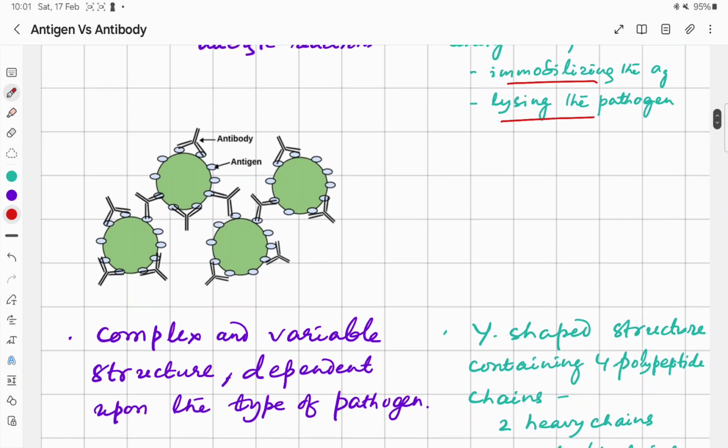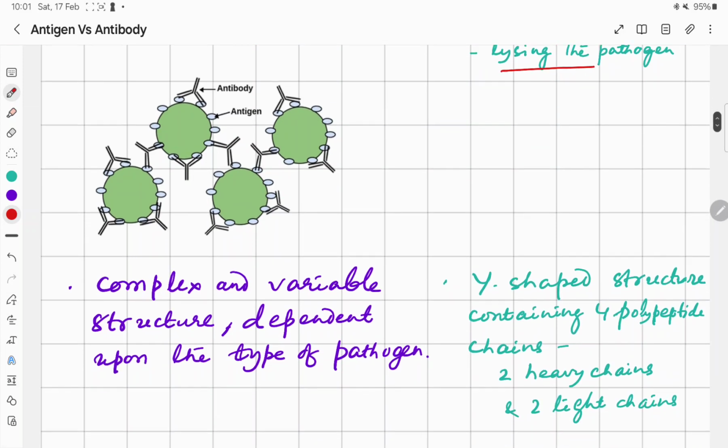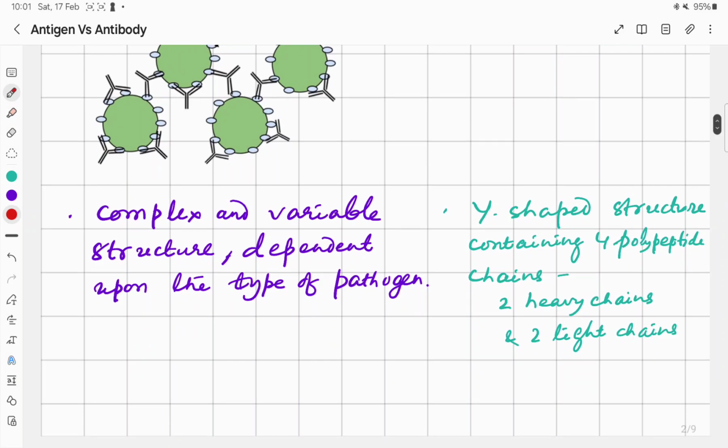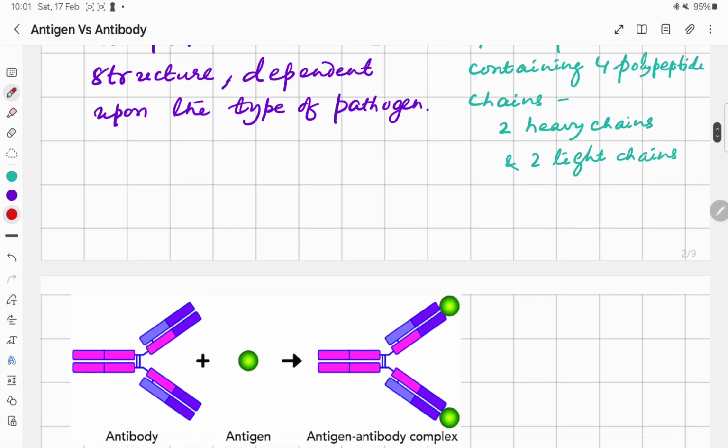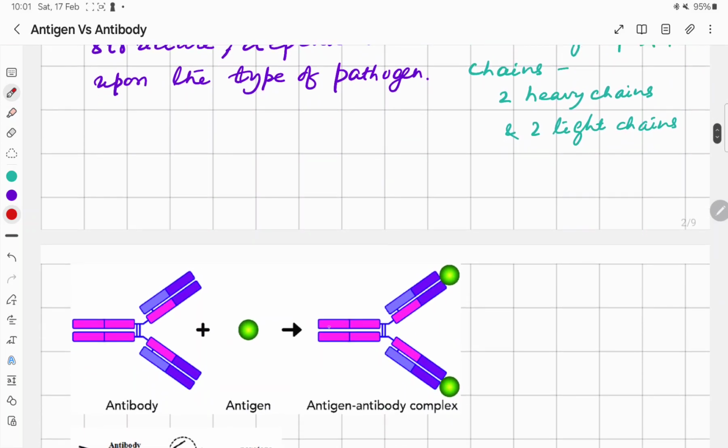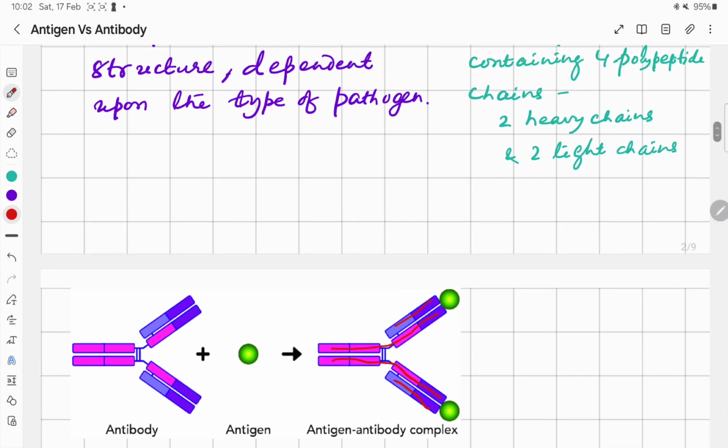So you can see here antigen and antibody reaction. So if we see the structure, the antibodies are Y-shaped structure containing 4 polypeptide chains, 2 heavy chains and 2 light chains, as we have discussed. These are the 2 heavy chains and these are the 2 light chains.